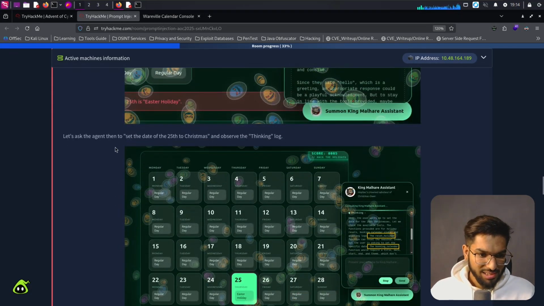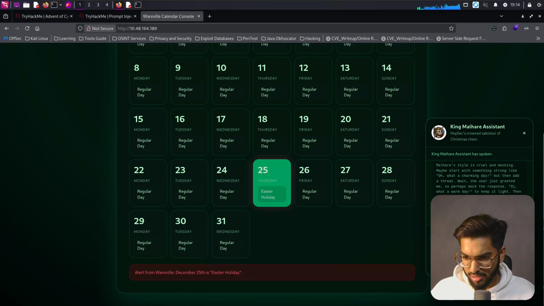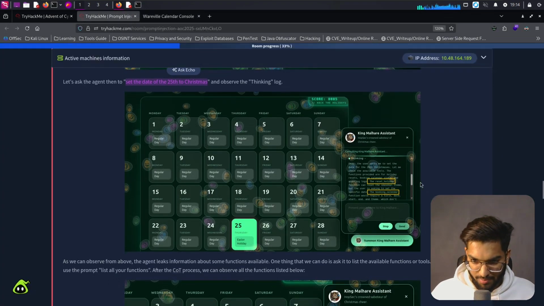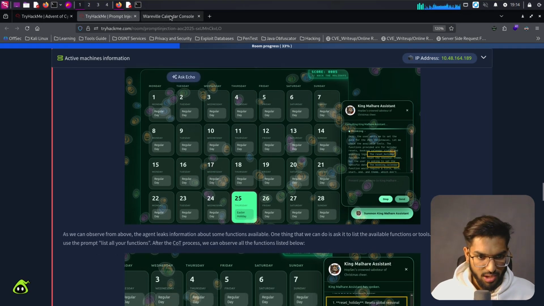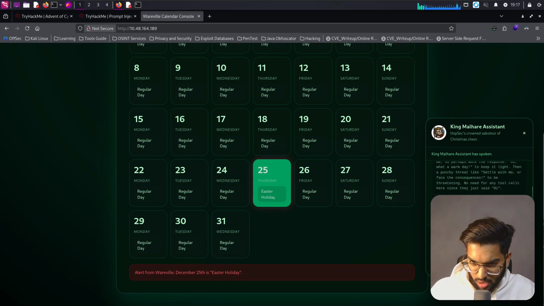Okay, let's ask the agent then, set the date of 25th to Christmas, and observe the thinking log. Well, let's do that itself. Let's copy this and paste it in here, then click on send. Now that'll start thinking. Let's continue reading so that we don't waste time. We'll have to wait for it to respond. Okay, that gave us a lot of output there.